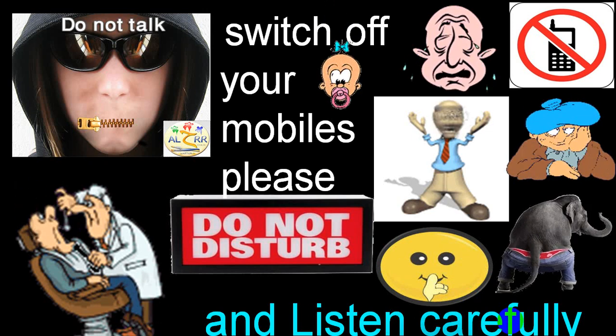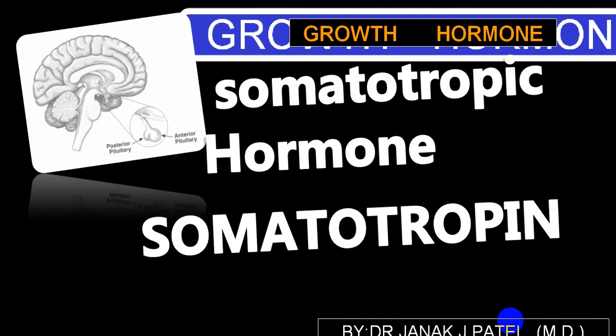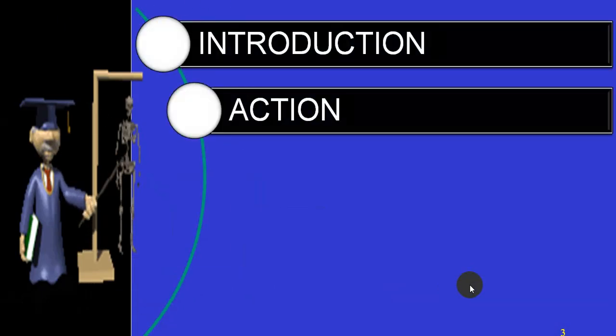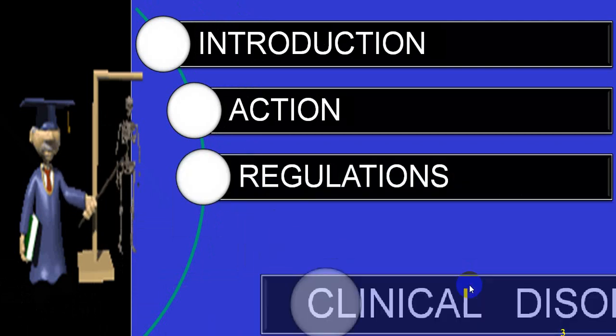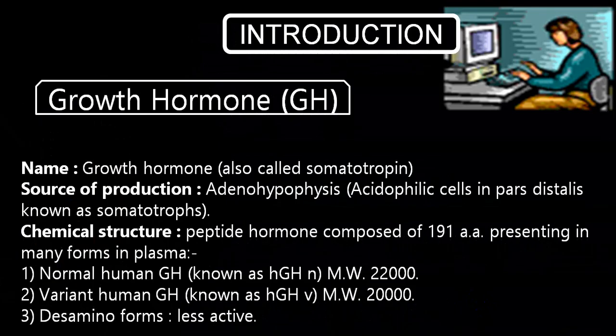Today we'll be discussing a topic we call growth hormone. What is the normal physiology? What is the function? What are the different disorders, etc.? In a subsequent lecture we'll be discussing acromegaly, gigantism, and dwarfism. Growth hormone is also called somatotropin or somatotrophic hormone. We'll be discussing under introduction, action, regulation, clinical disorders, and investigations.